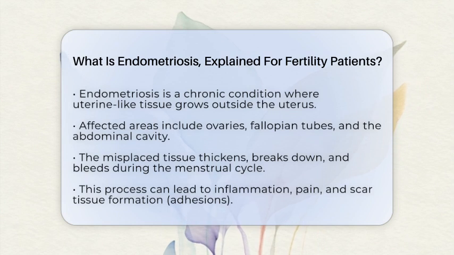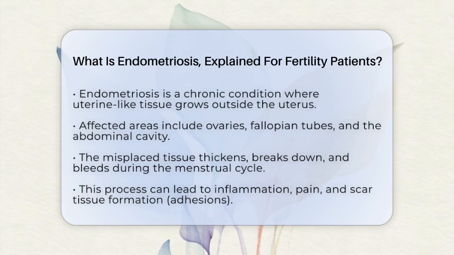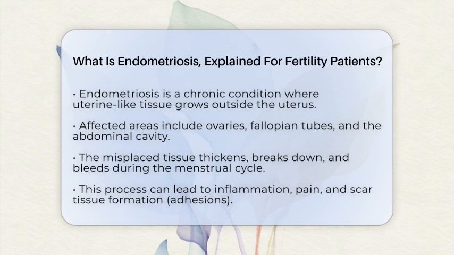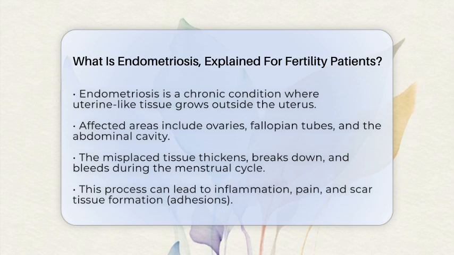However, since it has no way to exit the body, it leads to inflammation, pain, and sometimes the formation of scar tissue, known as adhesions. For those concerned about fertility, endometriosis is significant because it is linked to an increased risk of infertility. While about 5 to 10% of women have endometriosis, it is found in 30 to 40% of women who are experiencing infertility. This highlights a strong connection between the condition and challenges in conceiving.